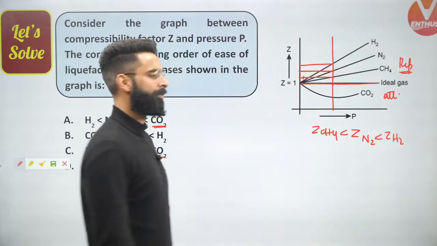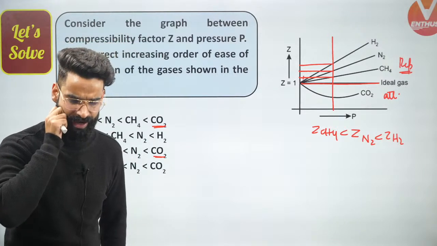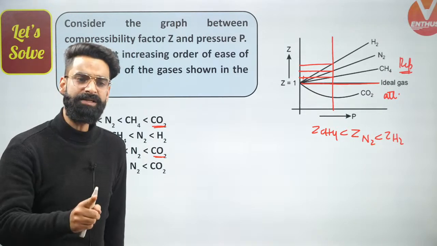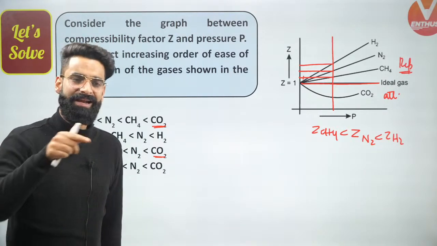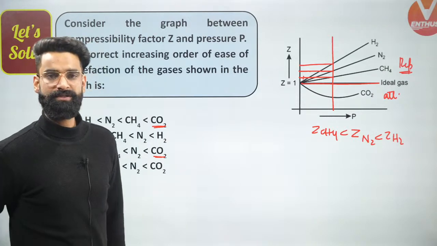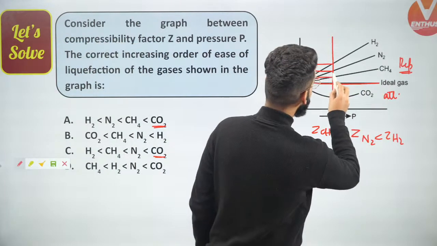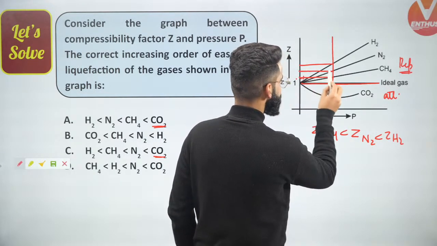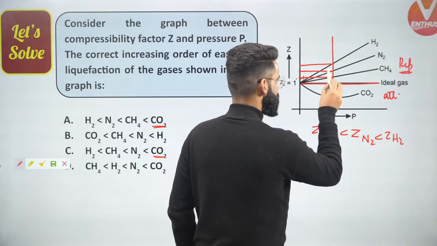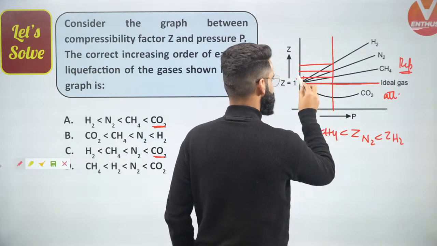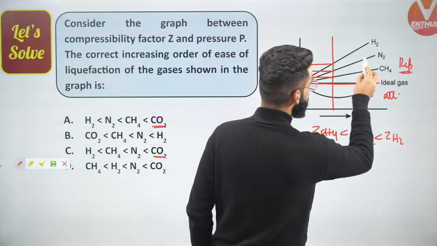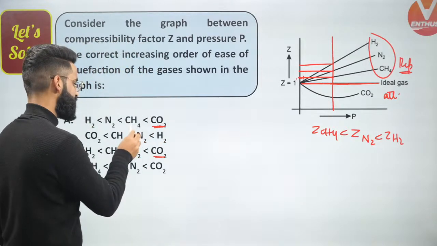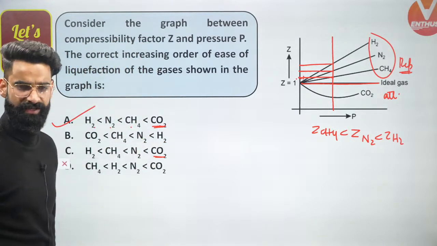Do you remember? I have told you in the states of matter as well, in detail, that the more the value of Z, the more the repulsive forces between the gases; the less the value of Z, the more the attractive forces. Can I say this CH4 is having less value of Z among all? If it has less value of Z, then force of attraction in this will be more. That means this CH4 can be easily liquefied among these three. So first carbon dioxide, then CH4, then N2, then H2. So option A is going to be the correct one among all.